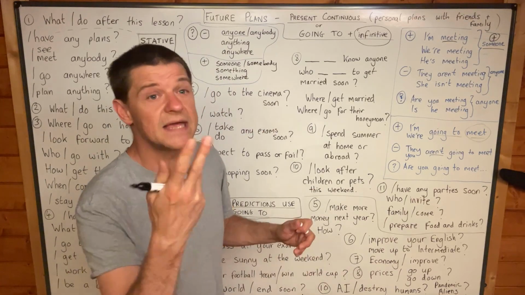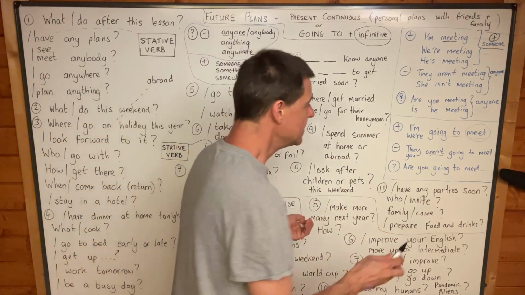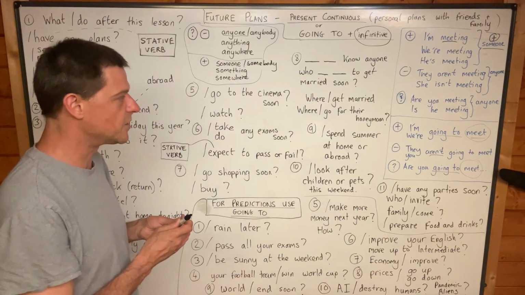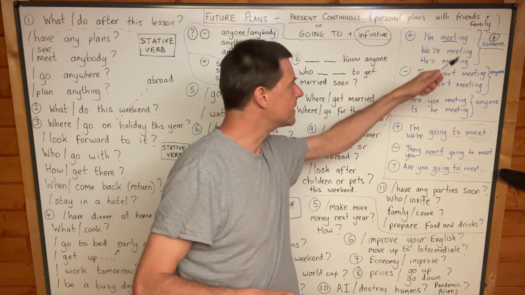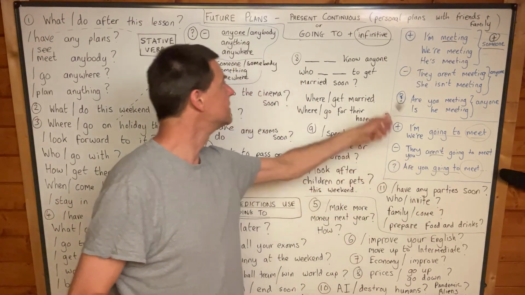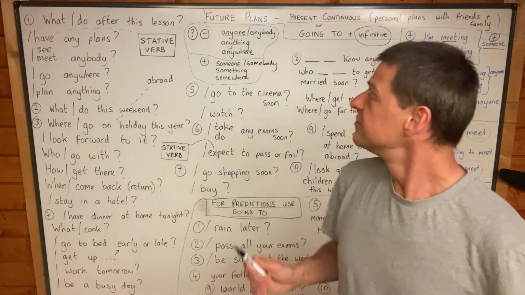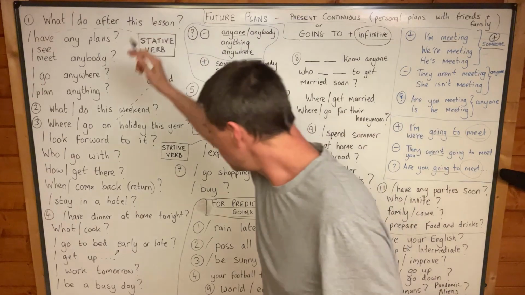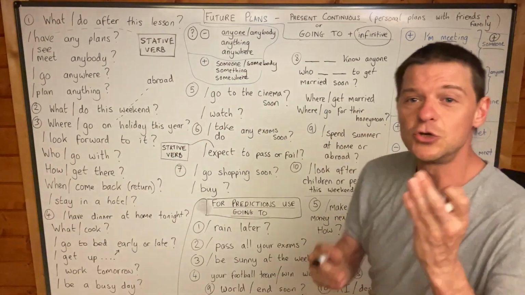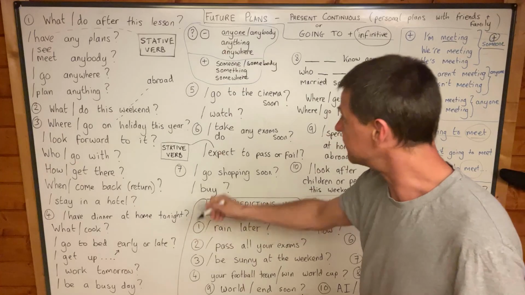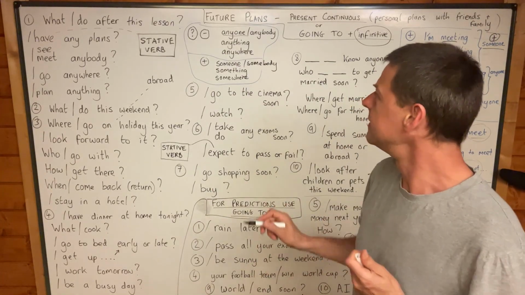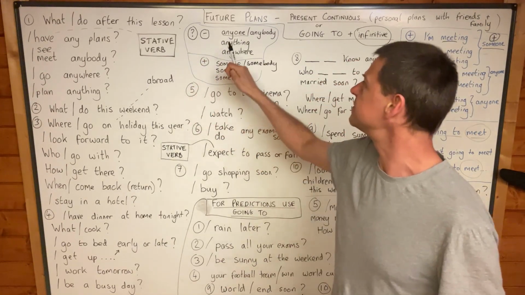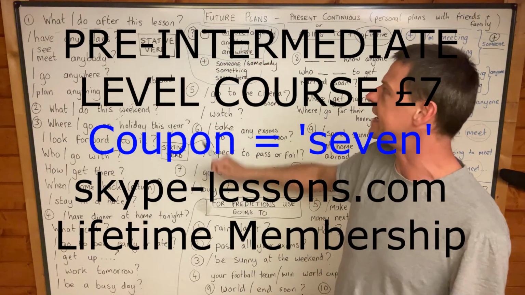Are you going to meet anyone after work? Yeah, so going to plus infinitive. Are you going to see anyone after work? Okay, that's how we make present continuous, and that's how we make going to. So I'm going to ask you all these questions, yeah, and you're going to answer all these questions. Okay, and remember, in positive use someone, something, somewhere, somebody, but in negative or questions use anyone, anybody, anything, anywhere.